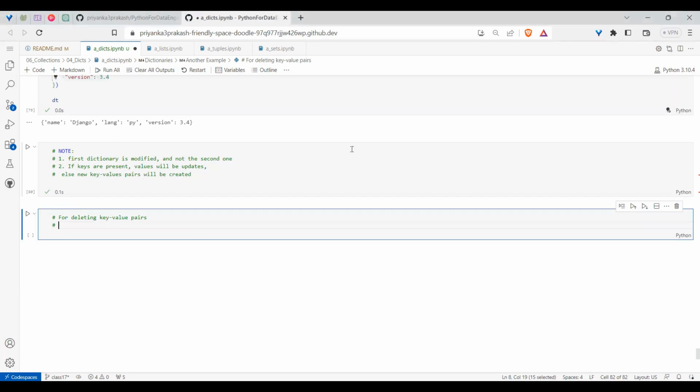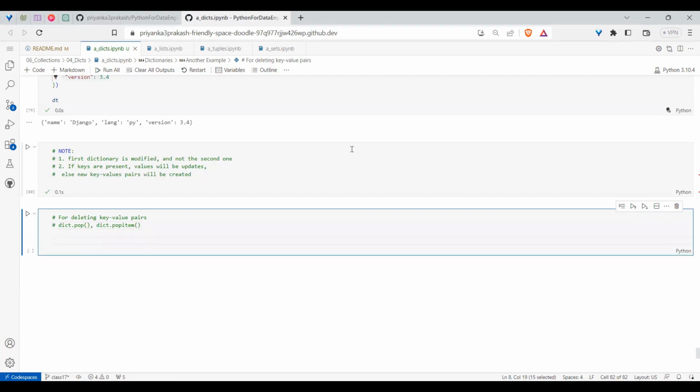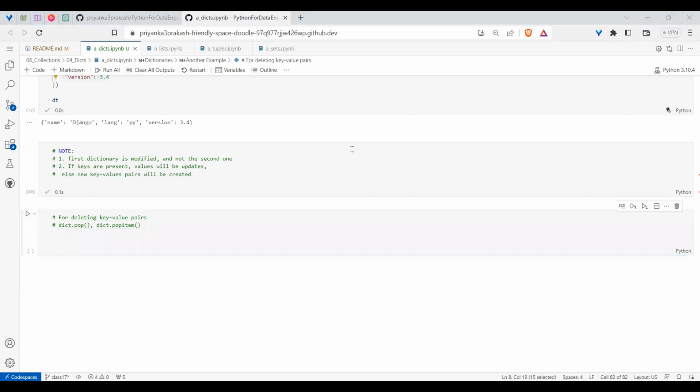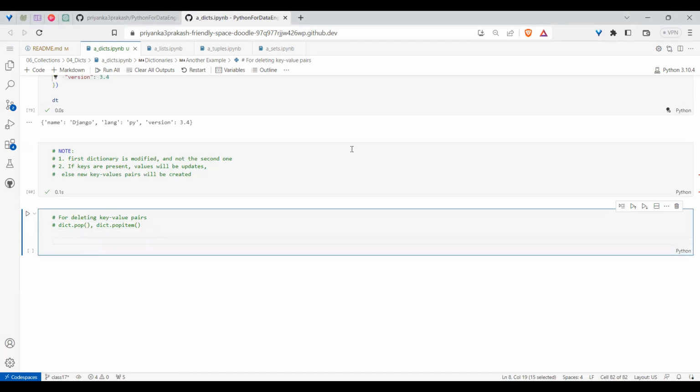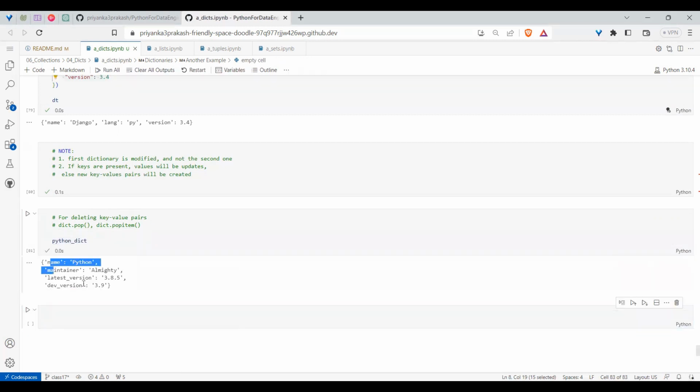There are two things, in fact, called dict dot pop and dict dot pop item. What is this pop and pop item? Generally, we know in a list pop is there. But what is pop doing? If you have any dictionary, it will remove the values. Say I am going for this Python dict. In this Python dict, I have four values. And if I want to pop something, I need to explicitly tell it to do the pop operation.